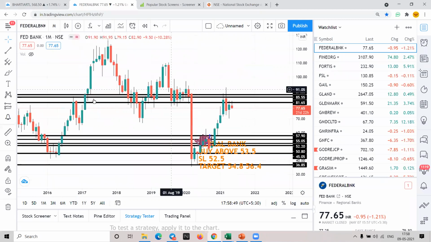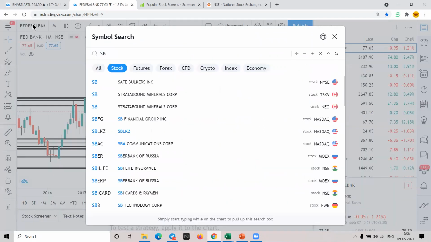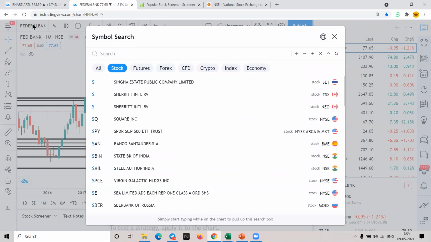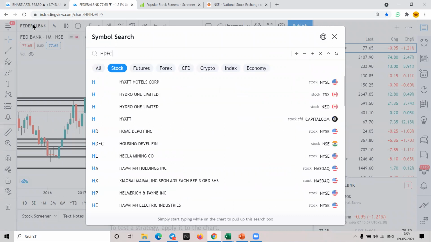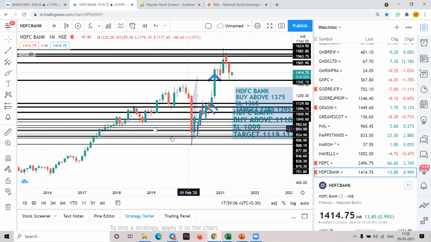In Federal Bank, higher high was there, then a fall came because the banking sector was not performing, then again recovery. SBI, HDFC Bank and Kotak Bank are the best ones in banking, if you want to ask me. You can see the chart difference.